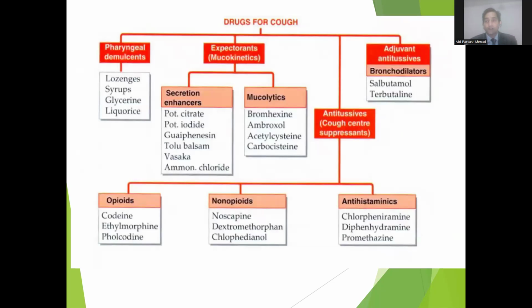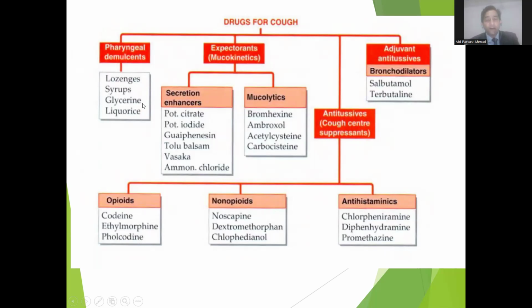Now the classification. The first category is called pharyngeal demulcent. Why is it called pharyngeal demulcent? Because they provide a soothing effect on inflamed pharyngeal mucosa. It produces a coating on the inflamed mucosa. Basically, this category of drug is prescribed for cough which arises from the throat. Examples are lozenges, syrup, glycerin, and licorice.